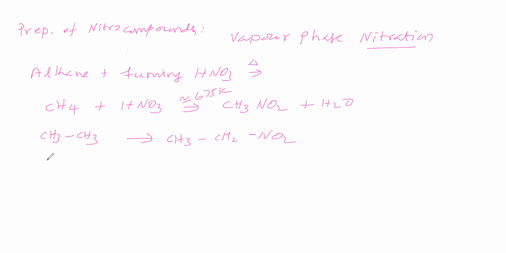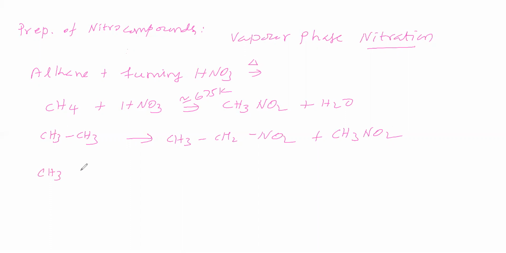Therefore, it becomes methyl group. That methyl group undergoes nitration, so we are getting nitromethane. So in this case, the carbon-carbon bond gets cleaved. Therefore, we are getting nitromethane as one of the products.